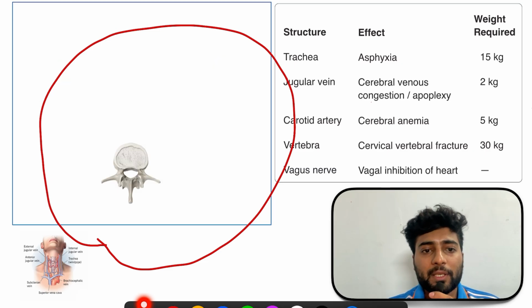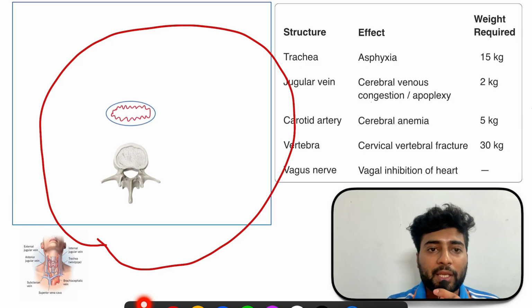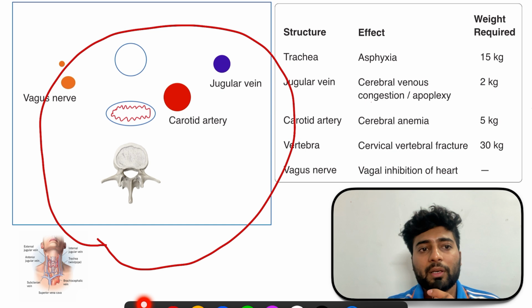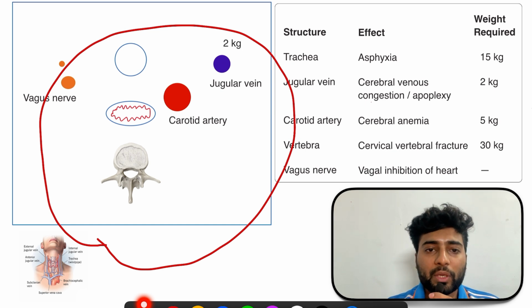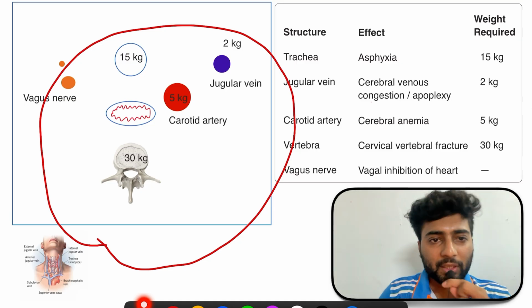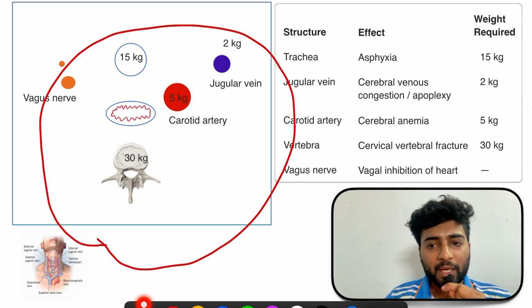Let's revise it once again. See, this was vertebrae, esophagus and trachea, jugular vein and carotid artery and the vagus nerve. For the jugular vein we need 2 kg, carotid 5, 15 for trachea and 30 for the vertebrae. Right? So we learn how much force is required. Now if I give that much amount of force, then what will happen?